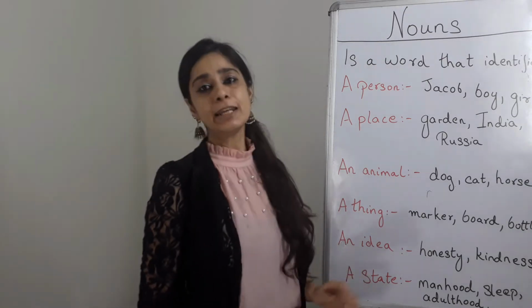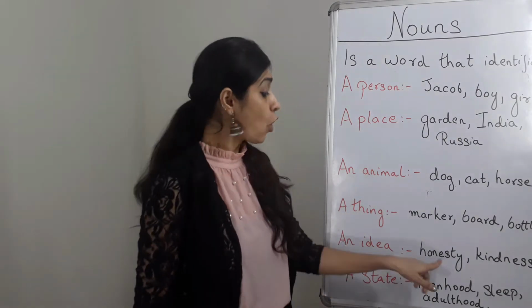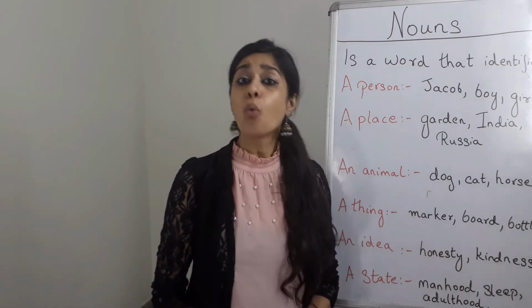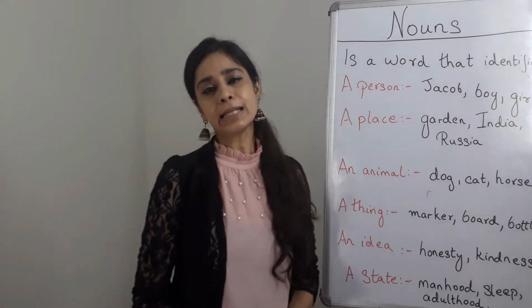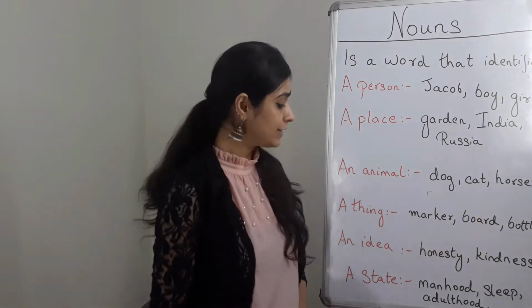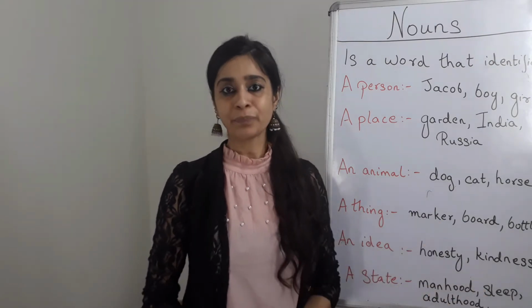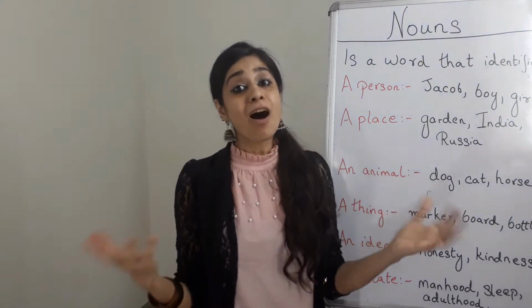First of all, an idea noun is a noun which gives you an idea about something. For example, honesty, kindness, bravery, wisdom. Okay? And if you talk about a state, then a state noun is a noun wherein a person or something is in. For example, manhood, sleep, adulthood, childhood. Okay? So this was all about what are nouns.